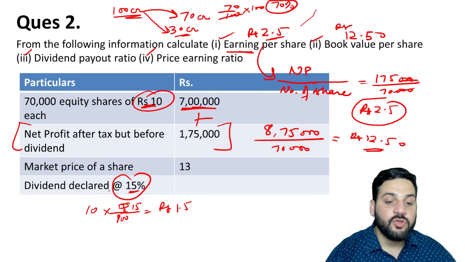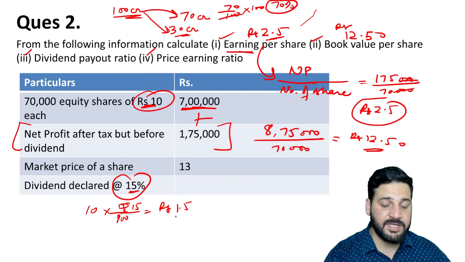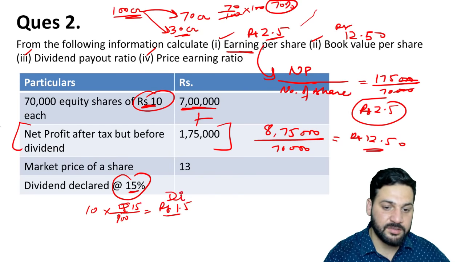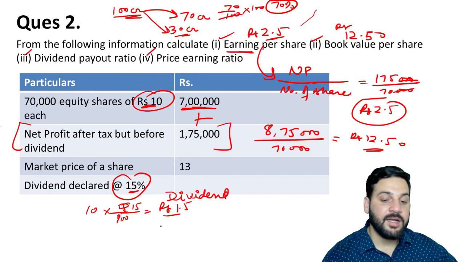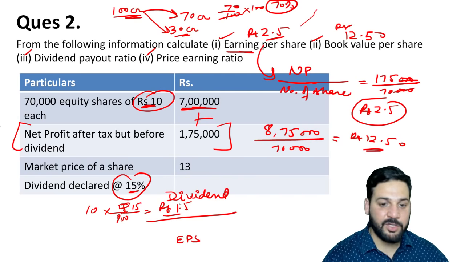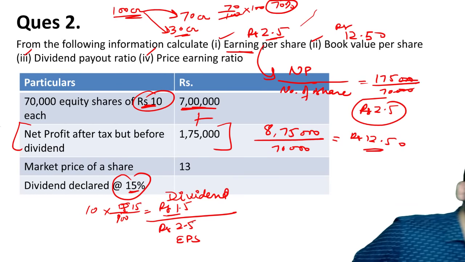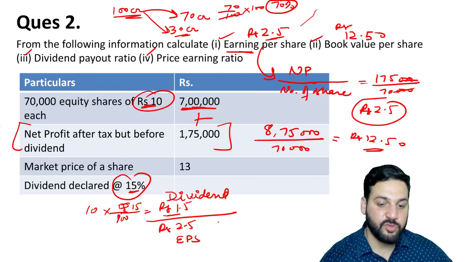Sorry. So 1.5 is the dividend. So the total dividend given, divided by what? Divided by earning per share. Per share they have made rupees 2.5, and 1.5 is the dividend. Sorry, 1.5 is the dividend and EPS is 2.5.